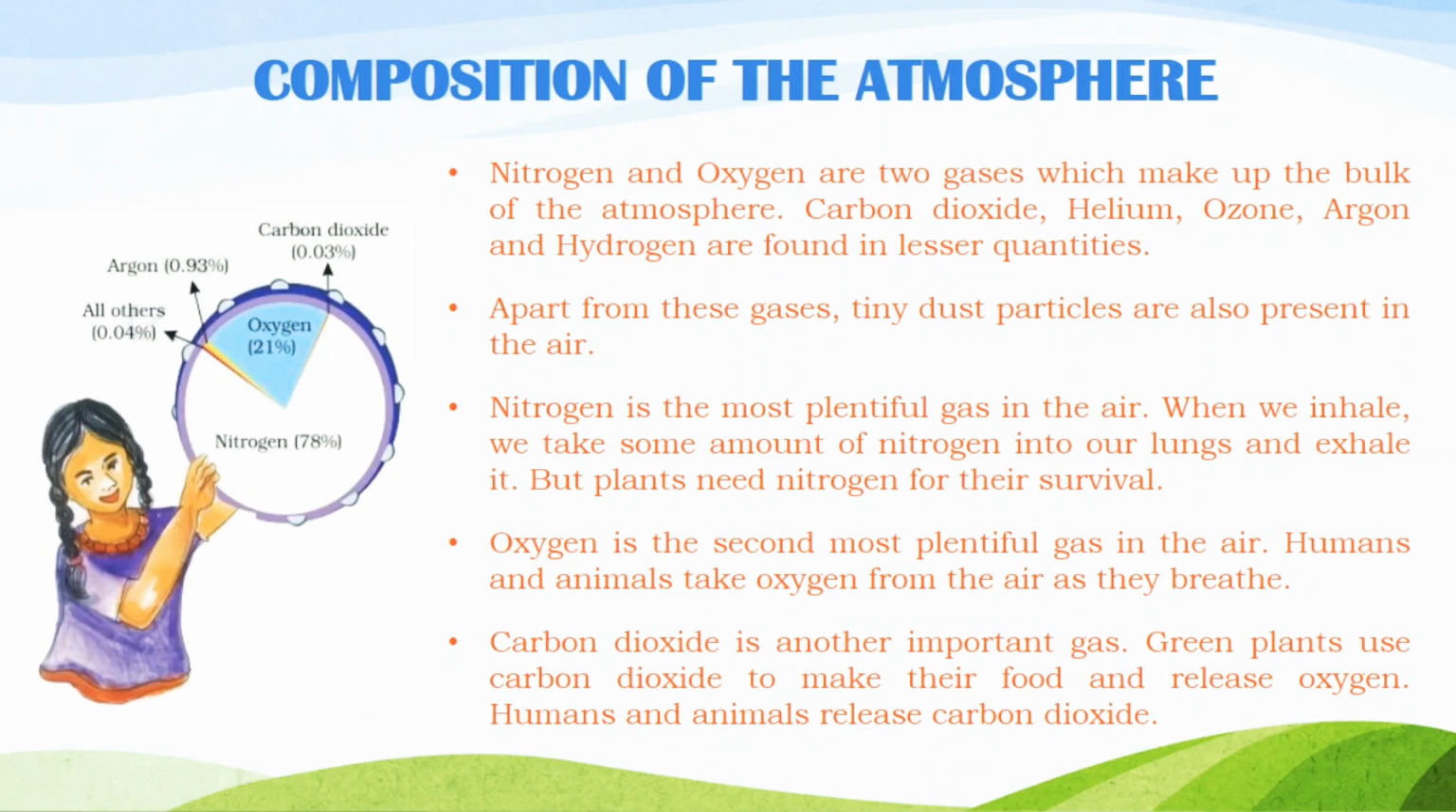Next, oxygen is the second most plentiful gas in the air because oxygen is 21% in the air. Humans and animals take oxygen from the air as they breathe. We all know humans and animals take oxygen from the air when we take breath.